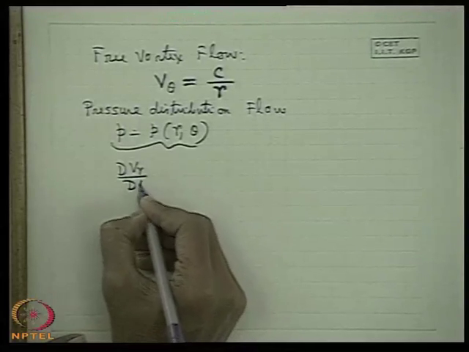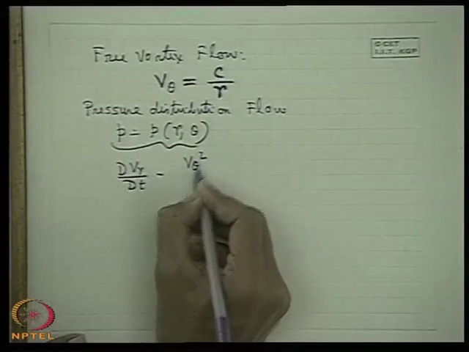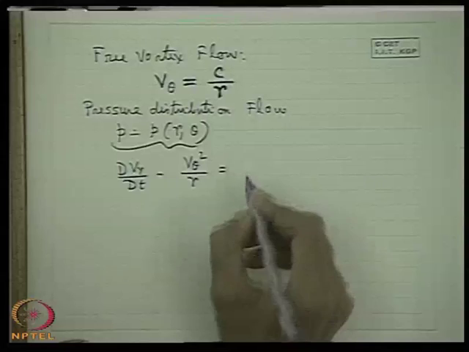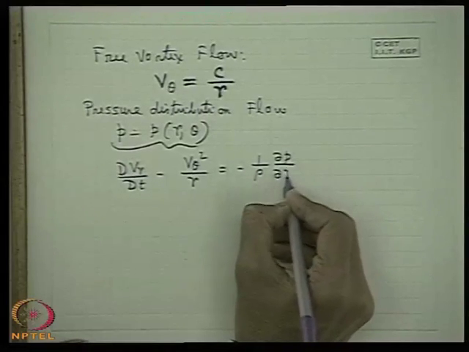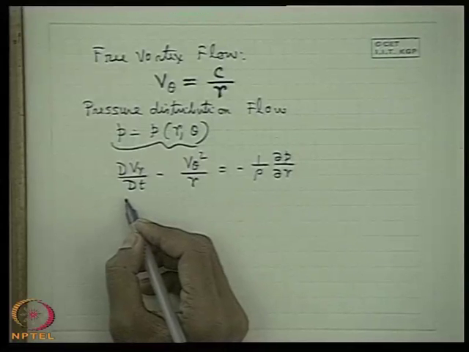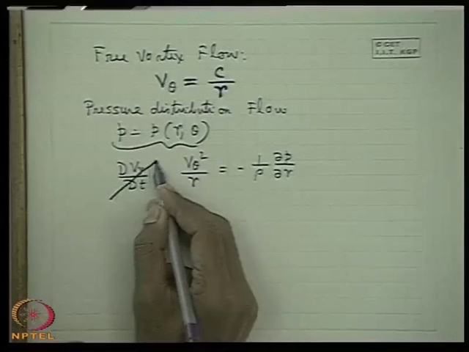In the r direction, dVr dt minus v theta square by r is equal to minus 1 upon rho del P del r. Here dVr dt is 0.